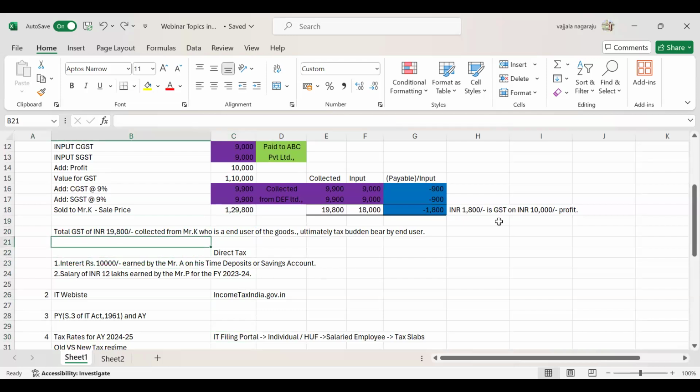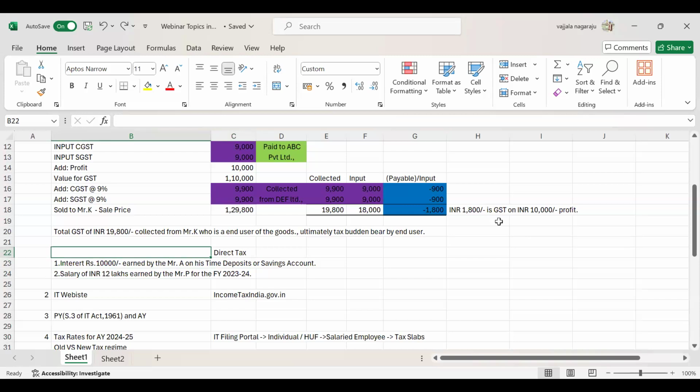Now, regarding direct tax, suppose you have surplus funds of 1 lakh rupees in your bank account. You never keep surplus funds idle, right? You can make it a fixed deposit, or keep it in the same account, and you will get some interest. A time deposit, as the name suggests, matures within the time you selected. Suppose you have made a 50,000 rupee fixed deposit for 6 months. For that particular 6 months, what is the rate of interest?